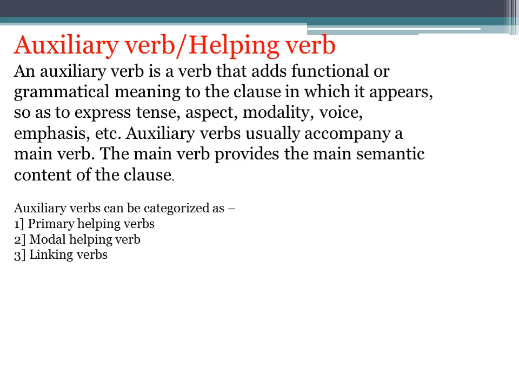If I say he walking in the garden, it is not a complete sentence. So it requires the helping verb, that is was. The next is the main verb provides the main semantic content of the clause. It gives the main meaning of the sentence or the clause.